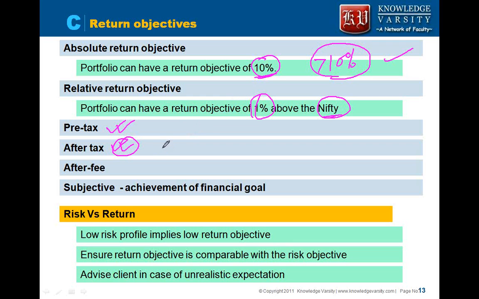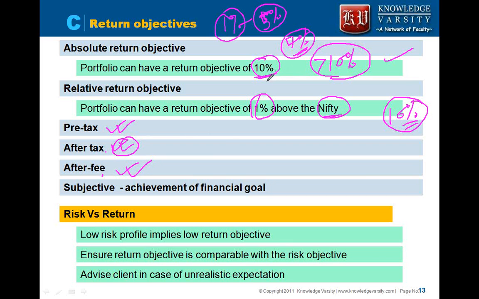Now typically these investment management companies charge some fees to the client, right? The fees can be from 1% to 5% or so, depending on the type of product. Now the client will say, you are giving me a return of 10%, but it is before fee, before taxes. I want a return of 7% after the fee. Or, I want a return of 10% after the fee. Note that you should return 10% after the fee. So you specify an after-fee return. There are some clients who specify an after-fee, after-tax return.